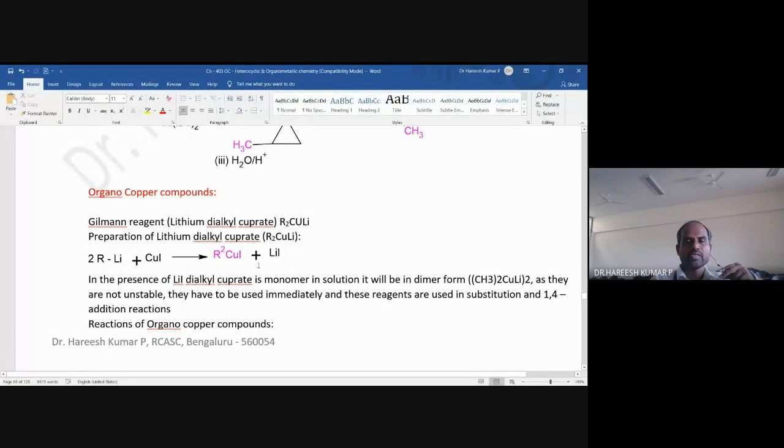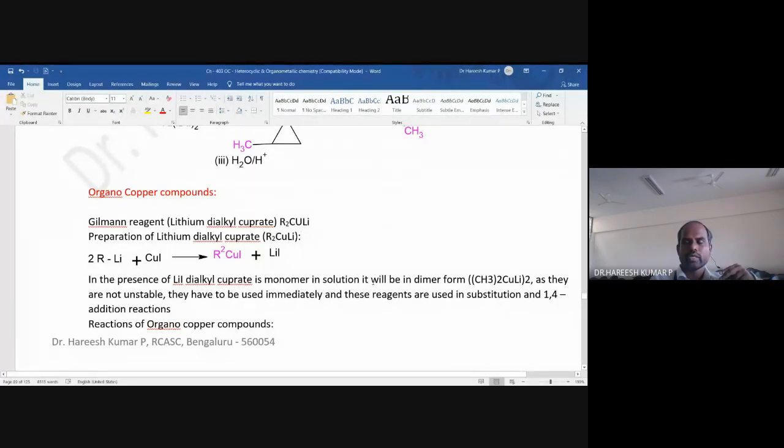And one more thing, here there is a lithium iodide. So I will explain here, you can observe that. Lithium dialkyl cuprate is a monomer.